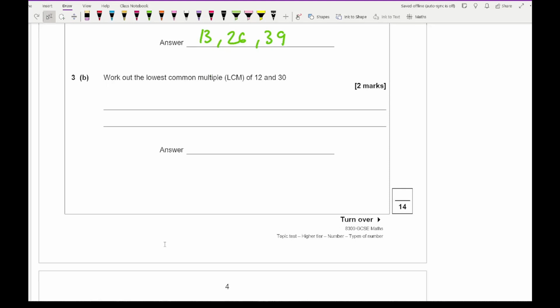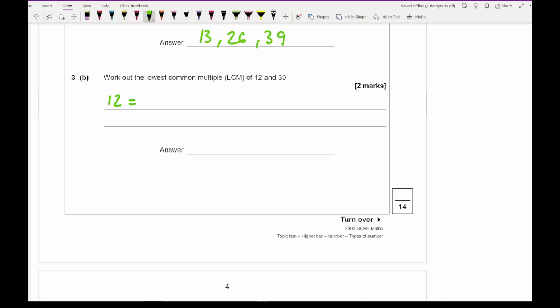Moving on to 3b, it says work out the lowest common multiple or the LCM of 12 and 30. So again, depending on how you want to work this out, if you know the answer straight away and it's correct, you'll get full marks. If you give a common multiple but it's not the lowest, you then would lose one. You'd only get 1 mark.